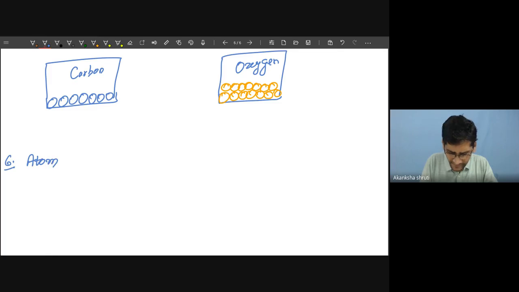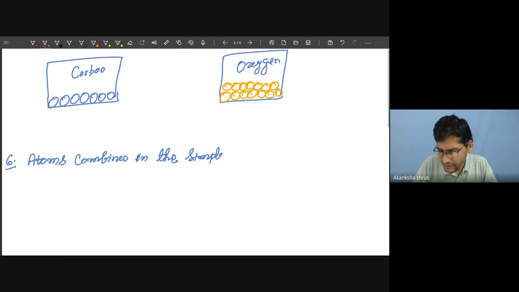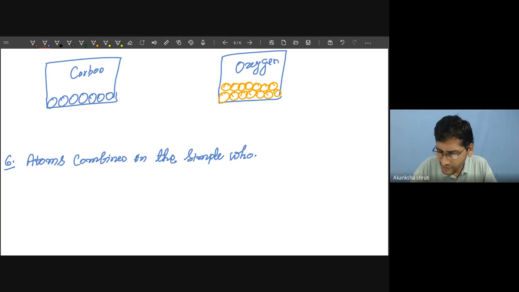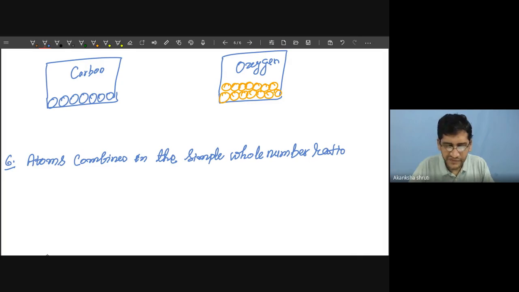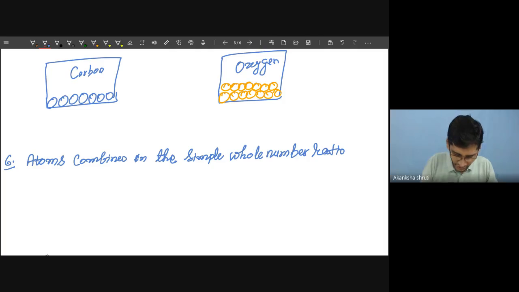So right, atoms combine in the simple whole number ratios to form compound.